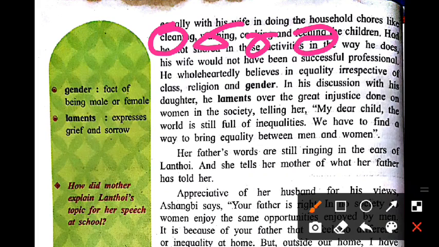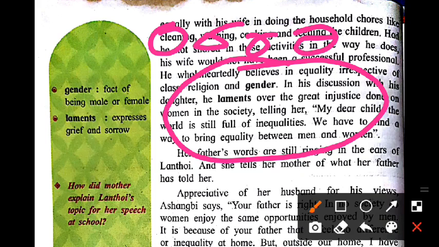Okay, so this is the atmosphere of the house of which person? Ashangbi. Okay, he never treats anyone unfairly. He also helps his wife in household chores and encourages her to do her job. He talks about the topic to his daughter, in which he explained why inequalities should be removed from our world by giving examples. Okay, so all these things are also given in the given paragraph.